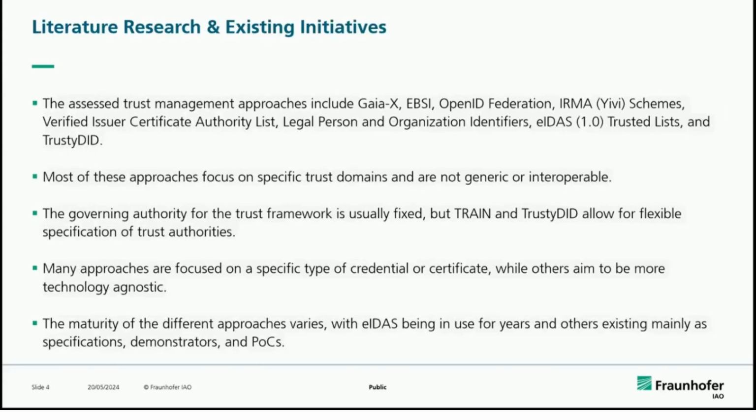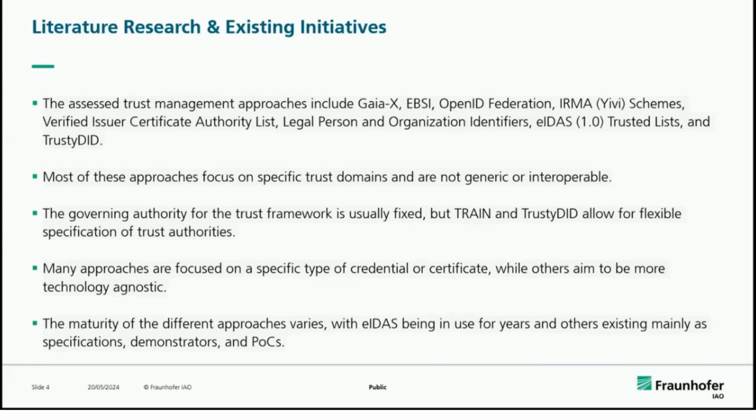In the literature research, we looked at almost 10 different existing initiatives, starting from Gaia-X. We also looked into EBSI, the OpenID Federation, the LEI, the legal entity identifier from GLEIF, the eIDAS Trust List version 1, and other approaches like TrustEd.